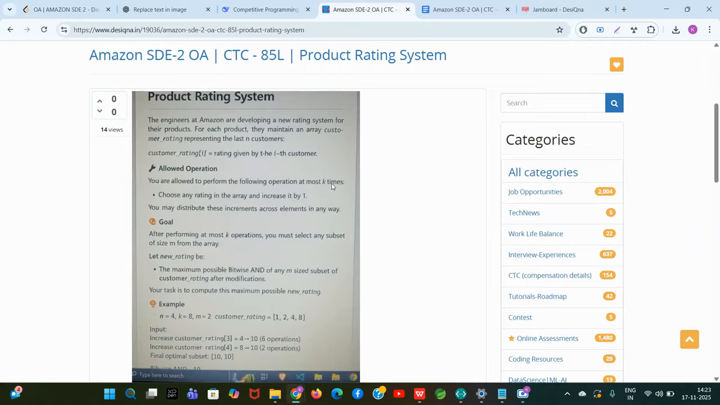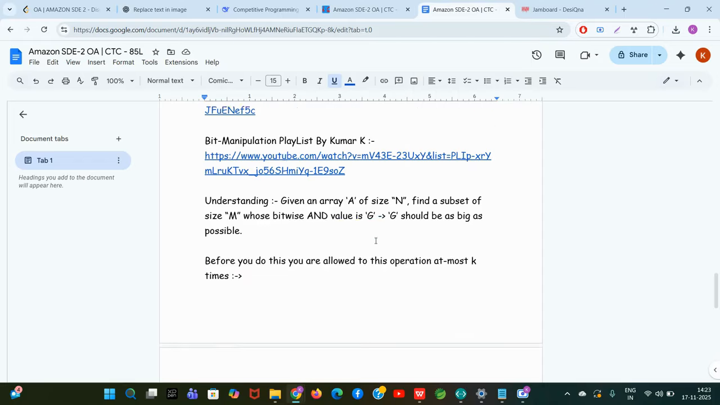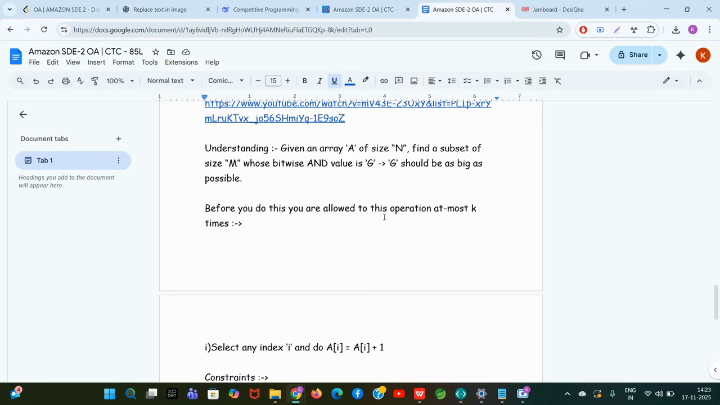Basically, an array is given to you. I will make it shorter for you. An array of size n is given. From that array, you have to find a subset of size m whose bitwise AND value is g, and g should be as big as possible. So you have to find a subset of elements, calculate its bitwise AND value, and it should be as big as possible.